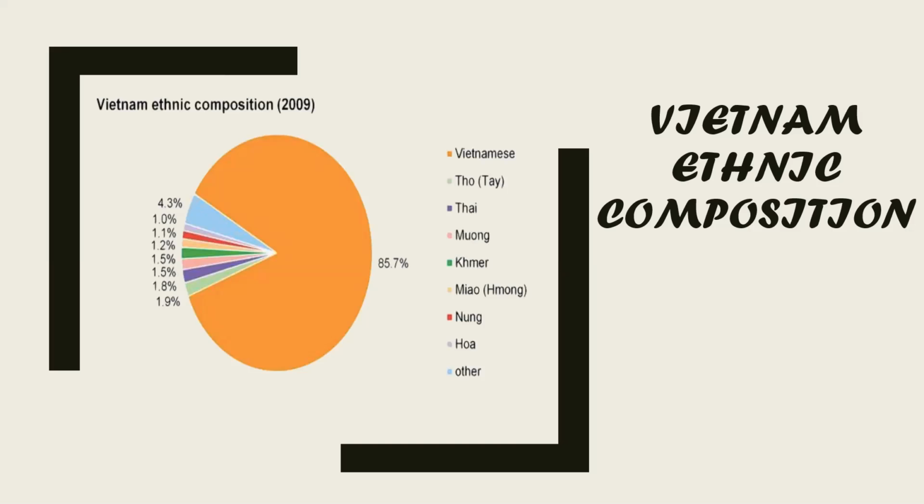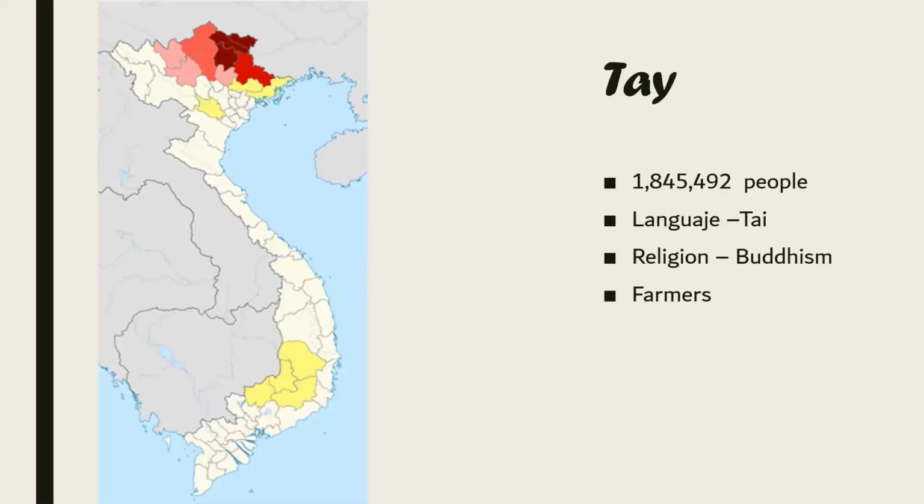Talking about the ethnic groups in Vietnam, we see here a chart, and most of the population is Vietnamese, which means they speak Vietnamese. I'm going to talk about four of the main ethnic compositions in Vietnam. Thai. Nearly 2 million people form this ethnic group. They believe in Buddha, which is Buddhism, and they speak a completely different language known as Thai. Most of them are farmers.